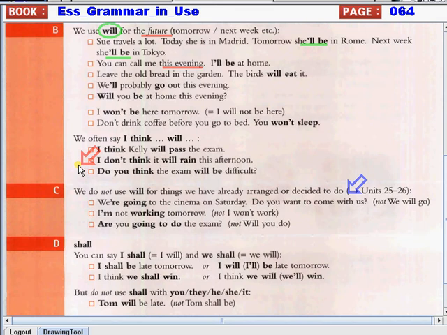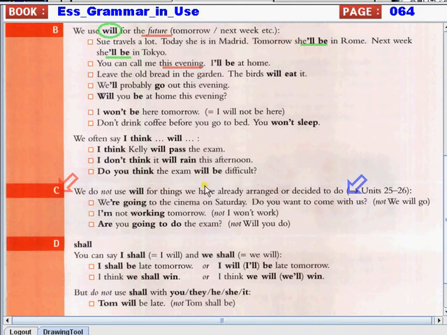Next, I don't think it will rain this afternoon. Again, this is a prediction, something that might happen in the future. And, do you think the exam will be difficult? So again, we are talking about the future, about the exam. Do you think the exam will be difficult?